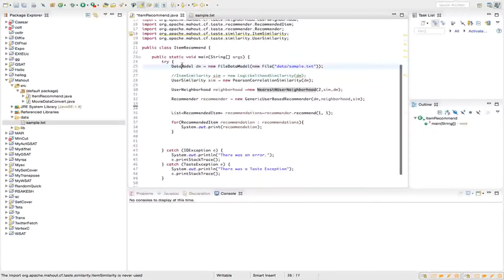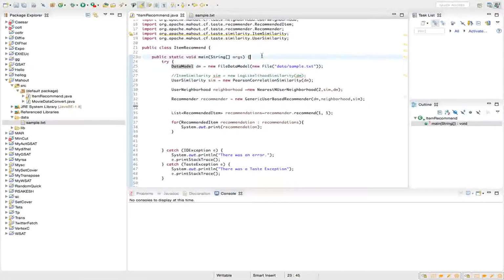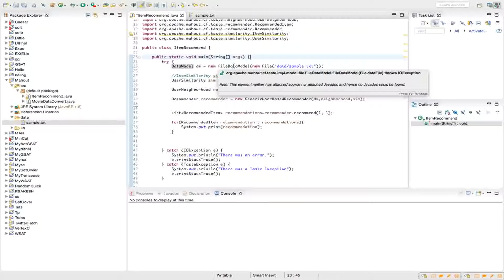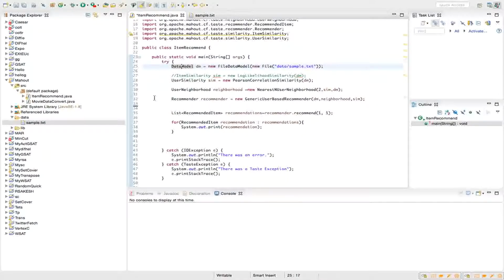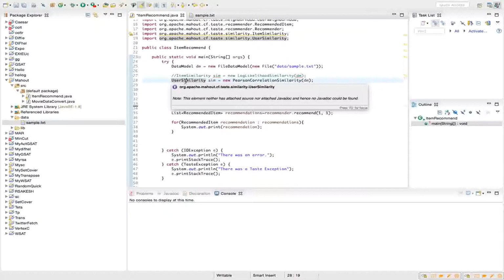Basically, Mahout has four main interfaces that we need to take into account. The first is the data model. The data model provides a way to bring the data into the form that Mahout understands. So we have to read this sample.txt file, that is our data, and that is done using the data model object DM. Next is user similarity. Whenever you want to find a similarity between two users or between two items purchased by the users, you need a similarity measure. The user similarity class provides various similarity measures. We'll use the Pearson correlation similarity measure in our code.